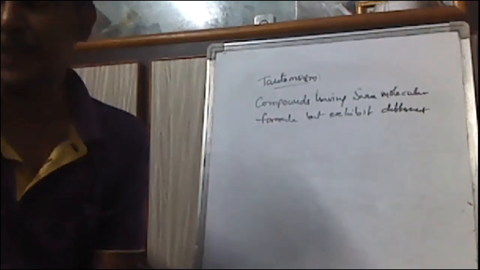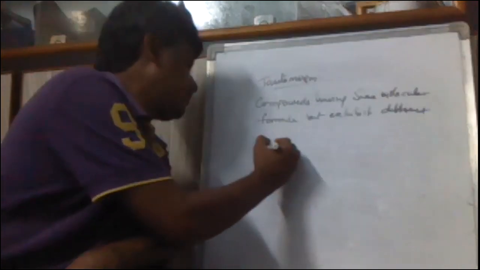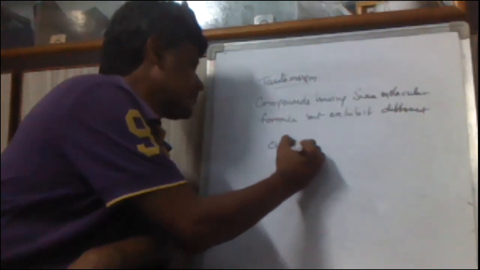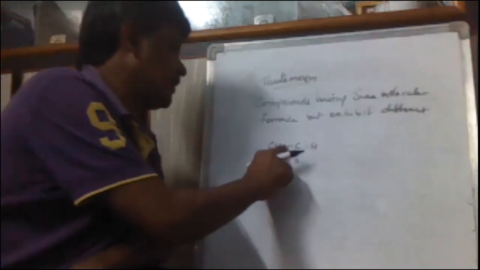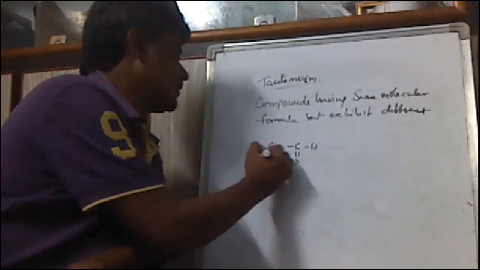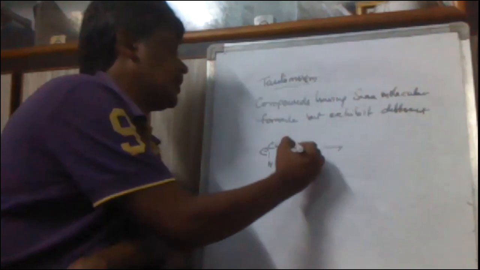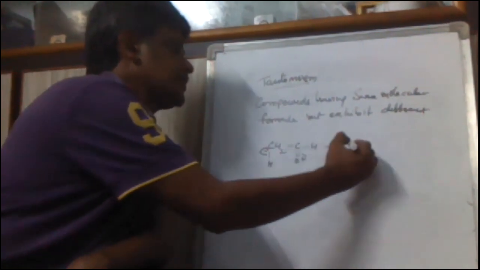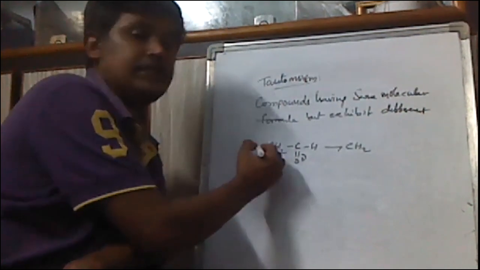Let me explain with an example. For example, if you take aldehydes, CH3-CHO. Here one hydrogen is there on the alpha carbon. This hydrogen is shifting like this, and the bond is shifting like this.